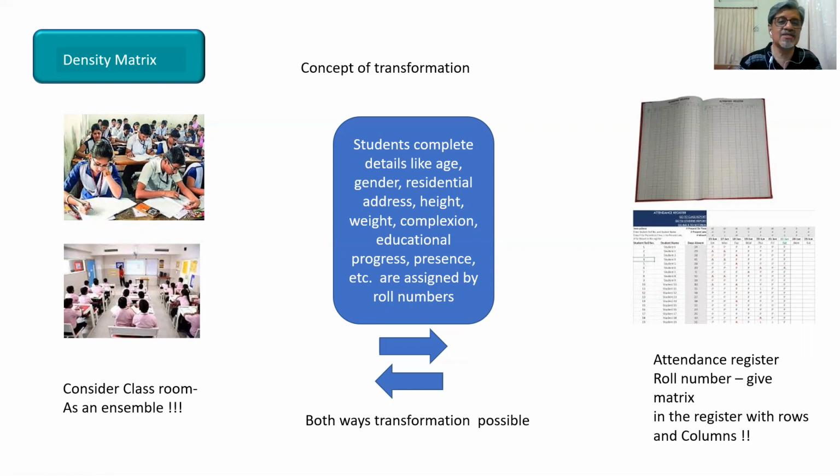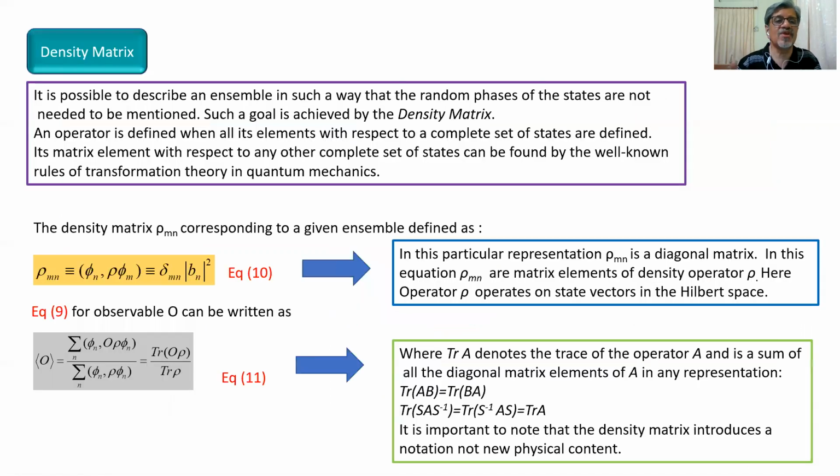So now we come to the next slide. What is the density matrix? It is possible to describe an ensemble in such a way that the random phases of states are not needed to be mentioned. This is one goal, and that goal is achieved by the density matrix. So in the density matrix, the random phases of states are not needed to be mentioned, and that advantage is achieved by the density matrix.